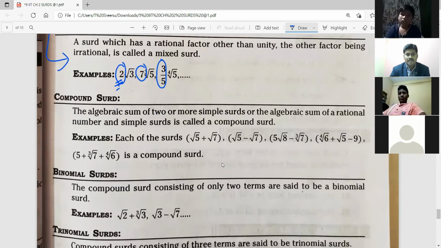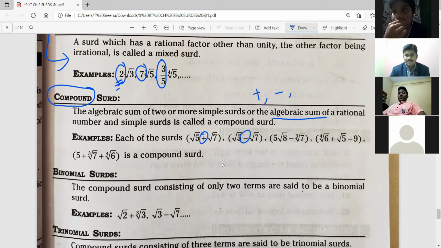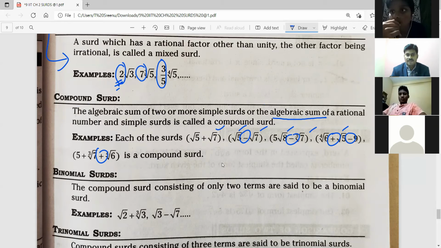And compound. The name itself says compound, in the sense combination. What combination? Algebraic sum, meaning you should have plus, you should have minus. Here plus is there, minus is there. But remember, these should be surds only. All these are surds. A combination of the algebraic sum of two or more simple surds. I'm erasing this work. Please check it out. You read in the mind and check.